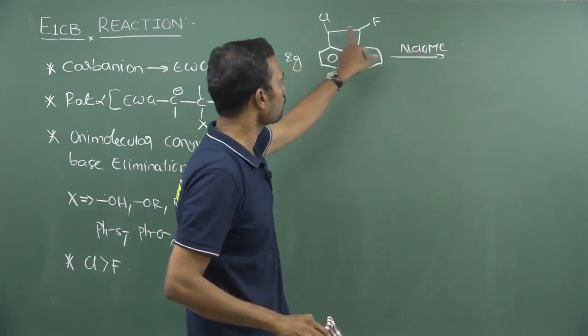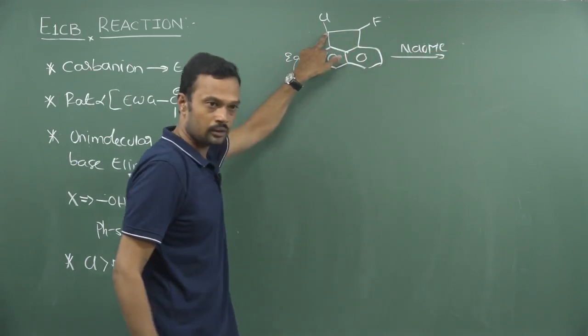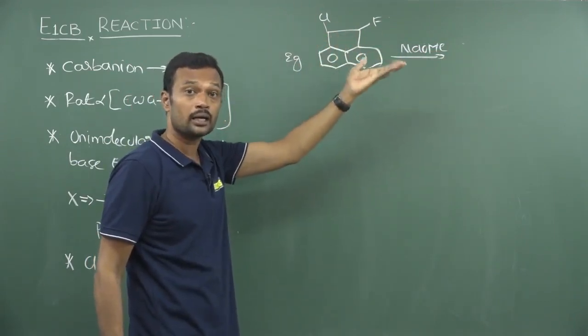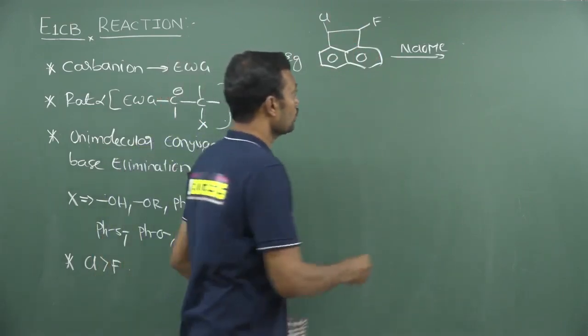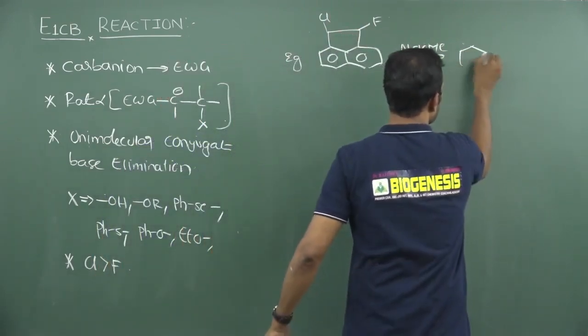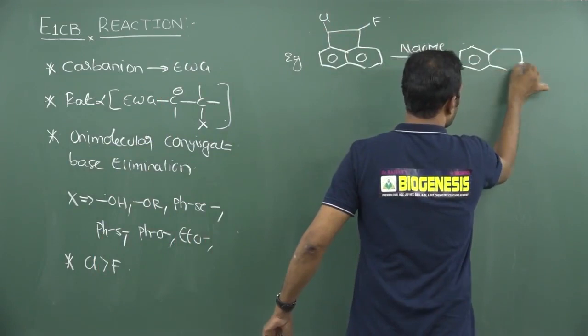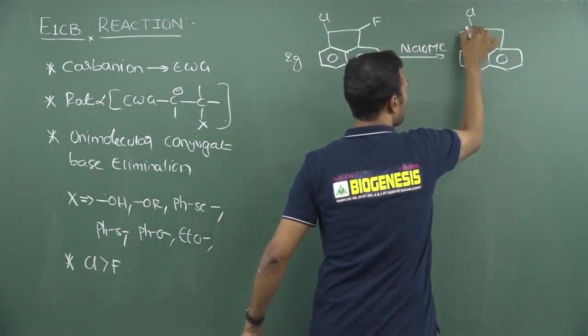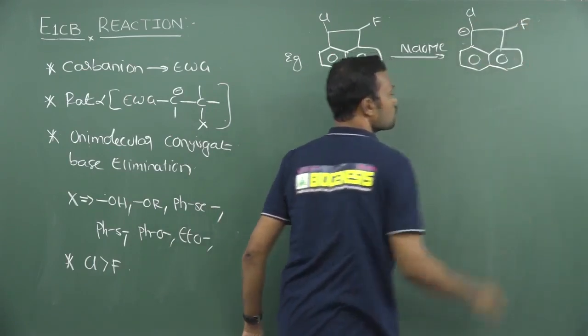It will take a proton from a selective carbon, which will give a carbanion. That carbanion is stabilized by a halogen. Okay. So here it will take a proton from the carbon which consists of chlorine. See, this is chlorine, here you will get a carbanion, and see, this is fluorine.